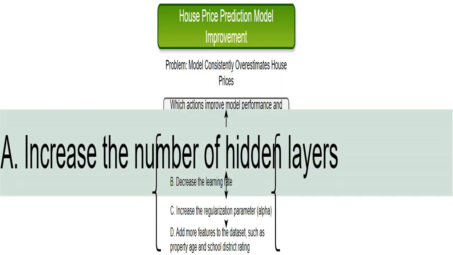Adding more hidden layers in a neural network, MLPRegressor uses a neural network structure, increases the model's complexity. While this could potentially improve accuracy, it also risks increasing overfitting, meaning the model learns the training data too well and performs poorly on unseen data, possibly even worsening the overestimation problem. It's like trying to solve a simple puzzle with a massive, overly complicated tool. You might end up making things worse.